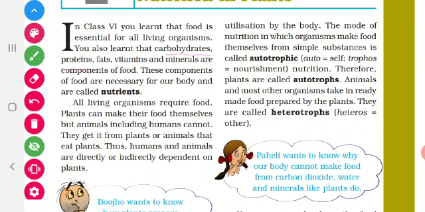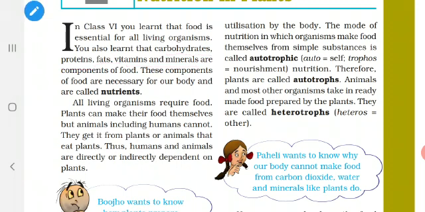It helps us to grow and it is also a body building food. Fat also provides us energy. Vitamins and minerals are called protective foods. They protect our body from diseases. So, these components are called nutrients. These nutrients are necessary for our body.